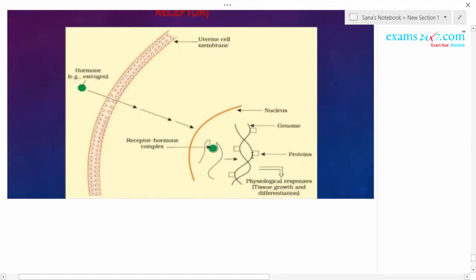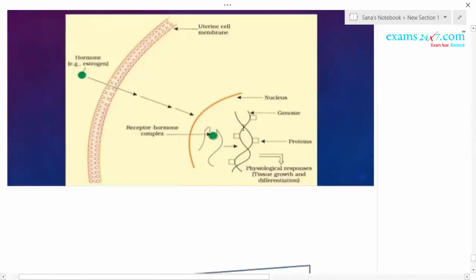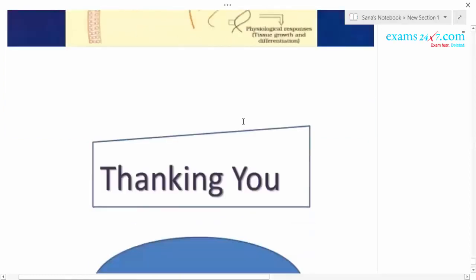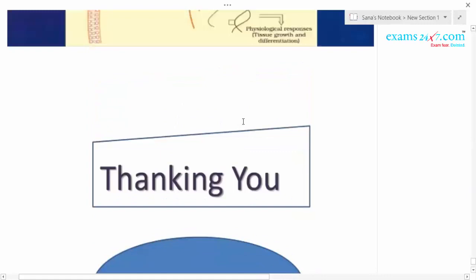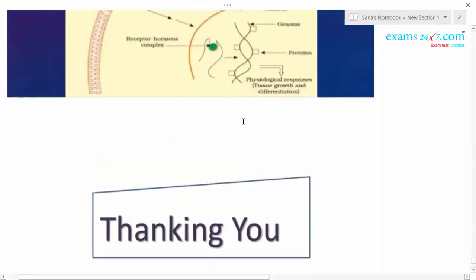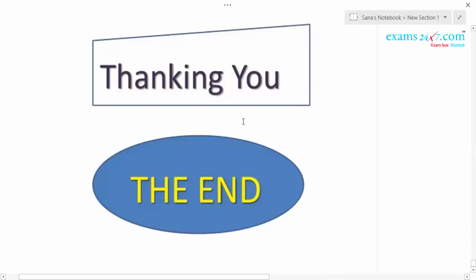So here, from the NEET point of view, what you have to remember is that steroid hormones pass directly through the cell membrane. The receptor is not present on the cell membrane, it is present inside the cell. That much you have to remember. Here no second messengers are required. Okay, so this is the end of this chapter. This chapter is important. Memory based questions regarding the various roles, as well as the various hormones and their locations, are important.